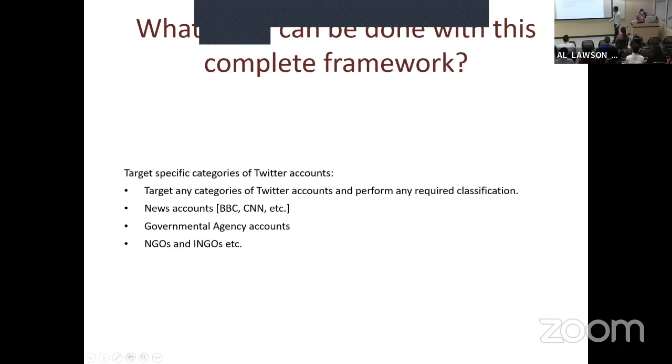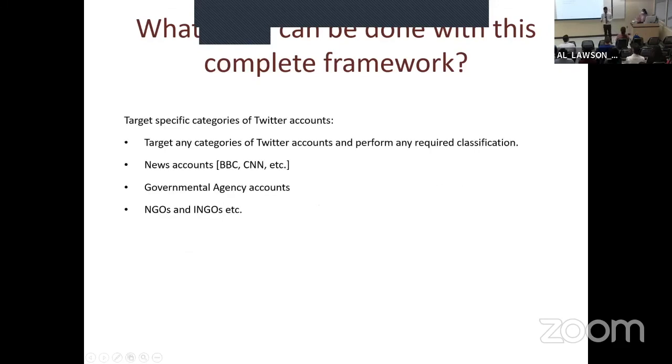So what more can be done with this complete framework? In our purpose, we were testing on the issue of sea level rise, which related to the government official Twitter account. But we don't really have to limit that.